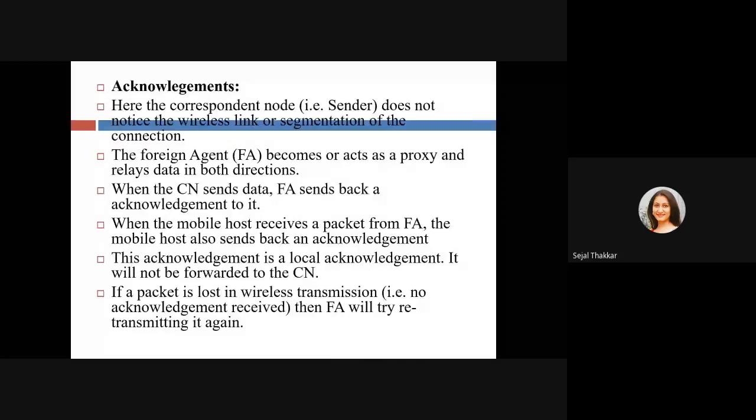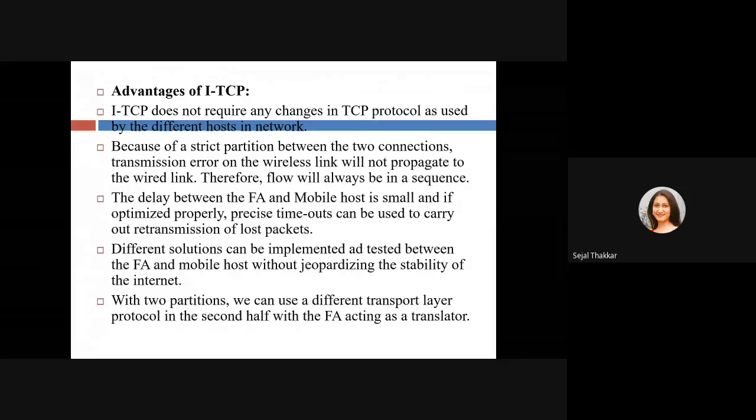Now, what are the advantages here? It does not require any changes in the TCP protocol as used by different hosts in a network. Because of a strict partition between the two connections, transmission errors on the wireless link will not be propagated to the wired link. Therefore, the flow will always be in sequence. So if some problem occurs in the wired network, it is not going to propagate to the wireless network because both are different. The delay between the foreign agent and the mobile host is small, and if optimized properly, a precise timeout can be used to carry out the retransmission of a lost packet.